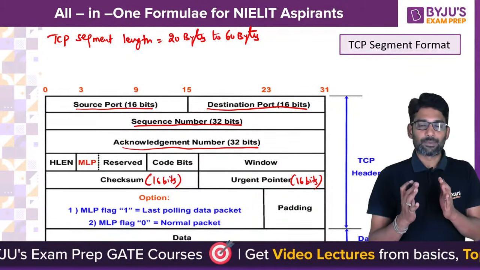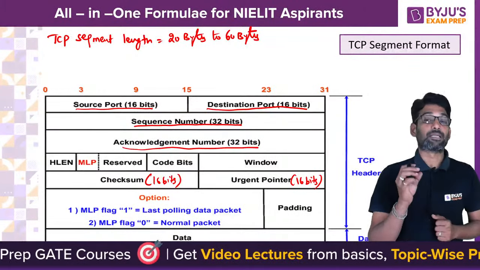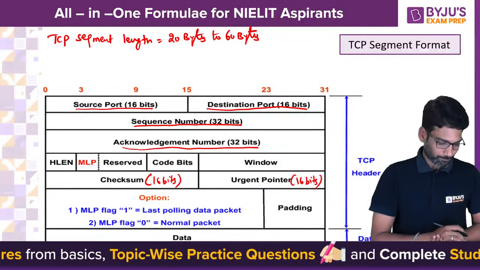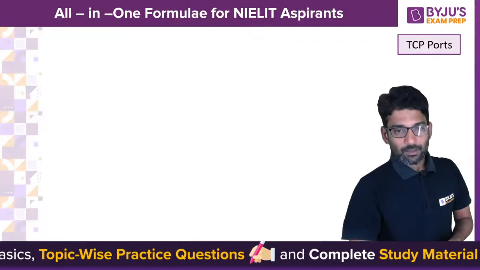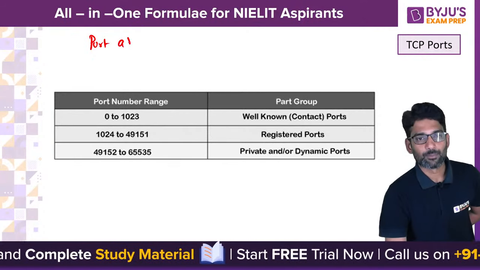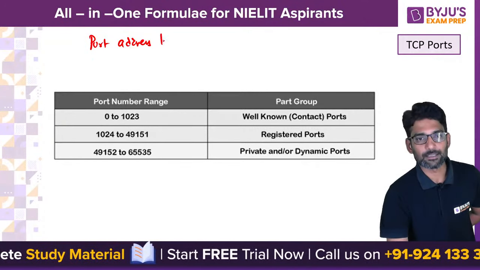So guys, please do remember the lengths, because you may get a match-the-following question giving the field and the length. And then port numbers and their names. What is the port address length? Port address length is 16 bits.